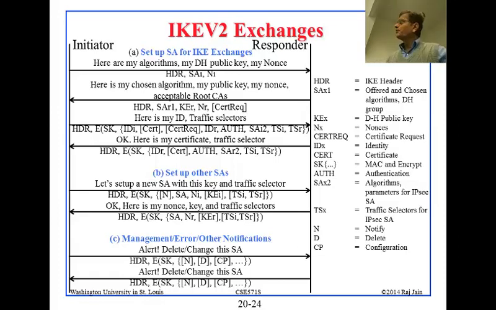okay? So initiator's traffic selector, and the responder's traffic selector. What is a traffic selector? Actually the next slide explains what is traffic selector. For now, basically all it means is that when you get a packet, if it has this IP address, if it has this port numbers and this protocol type, then that belongs to this SA that we are negotiating. So based upon the header of the packet, you will select the SAs, the security associations, and so that is specified here, the TSi and TSr.